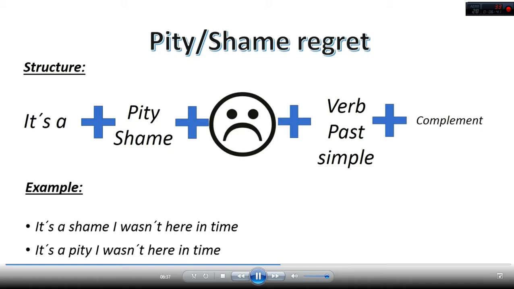We can also use the other one, the pity. It's a pity I wasn't here in time. This is more likely used to talk about another person, like, it's a pity you weren't here in time. But it has more or less the same meaning. It's the same thing: being disappointed about an action that certainly couldn't be done.